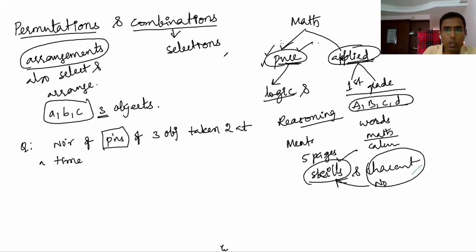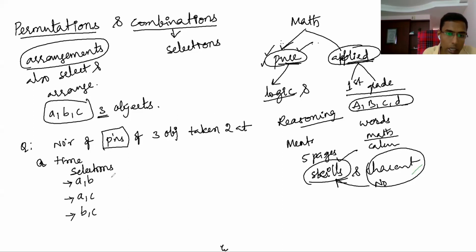So the number of permutations of three objects taken two at a time. That means first you have to take two objects and then you have to arrange. What are the objects you can take? You may take AB, or AC, or BC. These are the three ways you can select. These are selections.